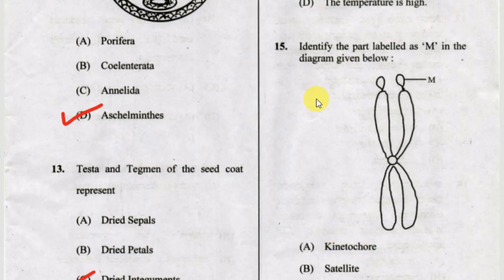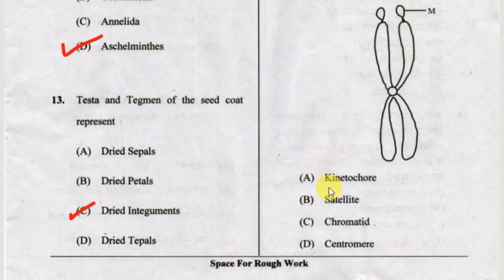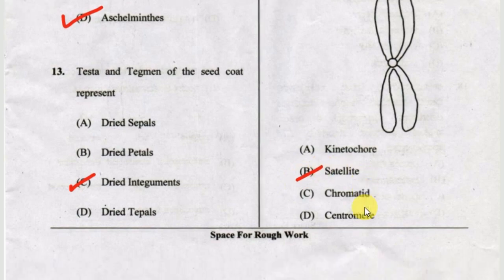Okay. Next one, identify the part labeled as M in the diagram given below. Option A kinetochore, option B satellite, option C chromatid, option D centromere. Okay, the correct answer is satellite.